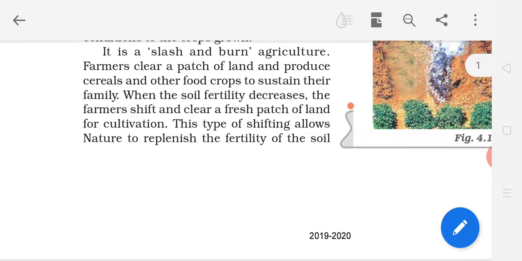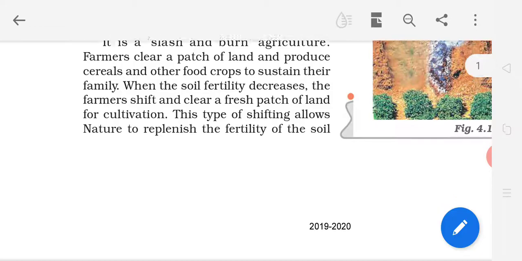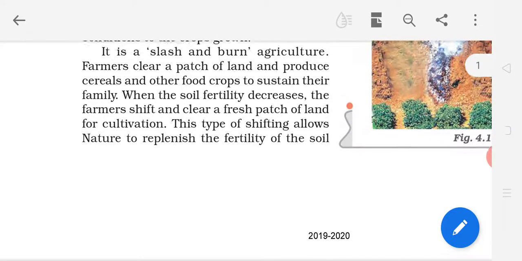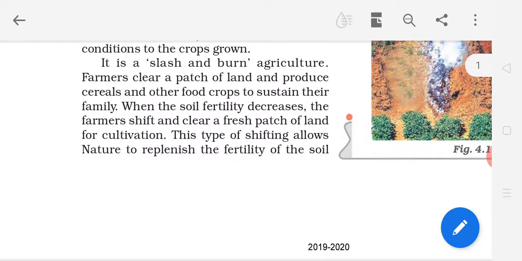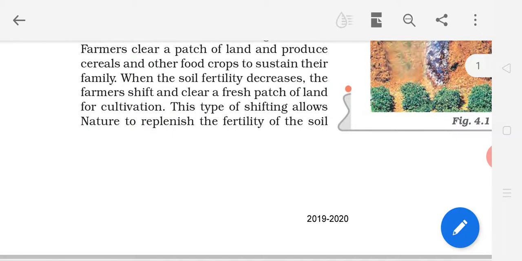They produce cereals, underline cereals, means edible grains, and other food crops to sustain their family, not for the purpose of selling. When the soil fertility decreases, the farmers shift and clear a fresh patch of land for cultivation.